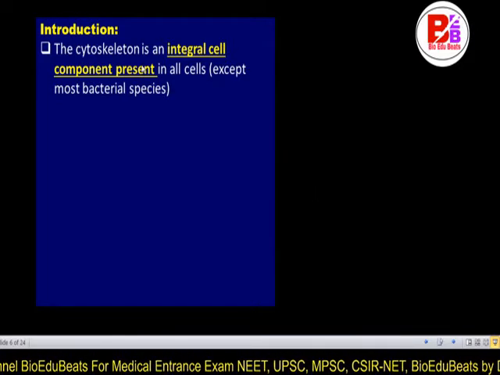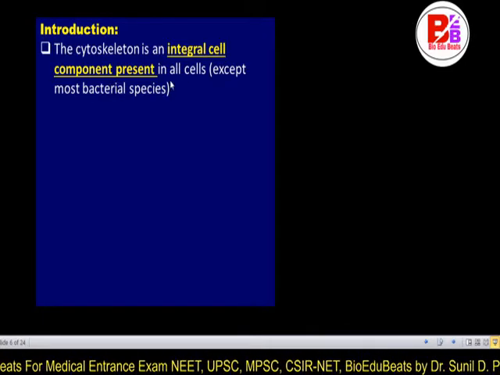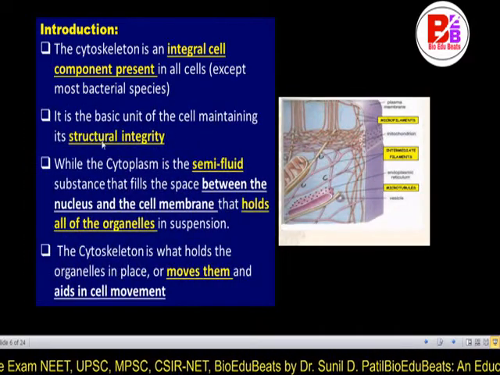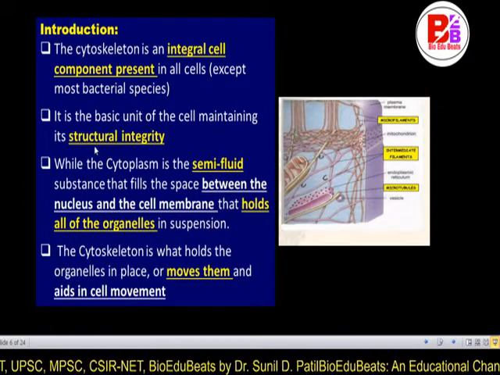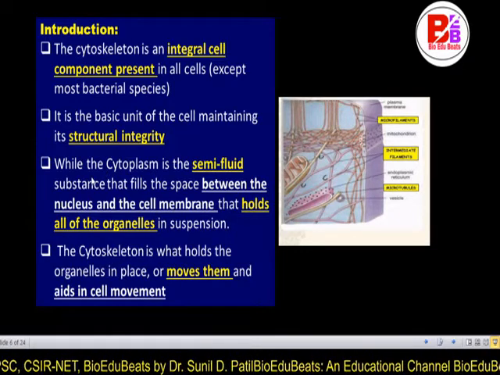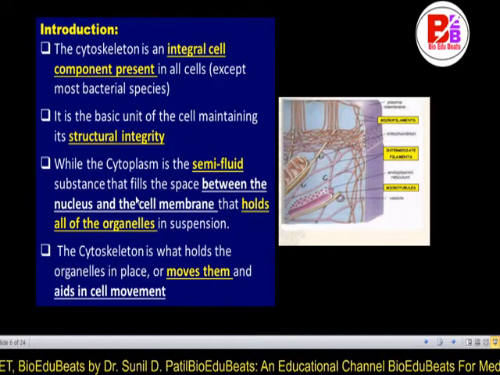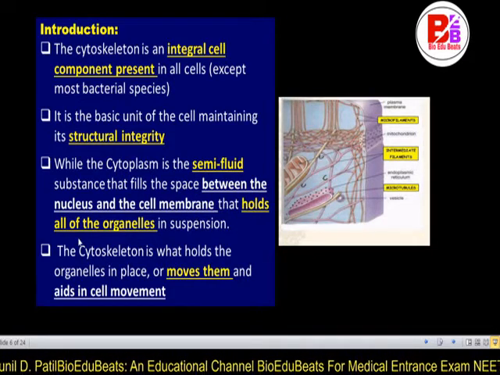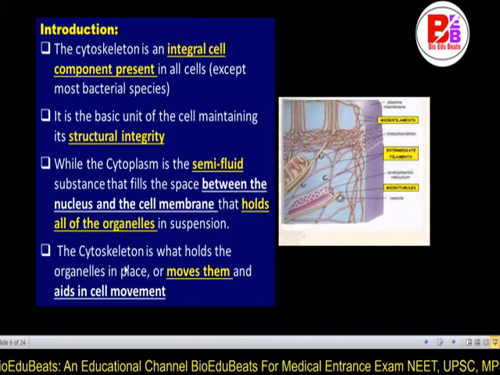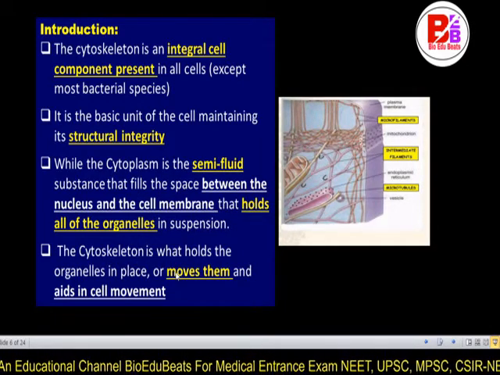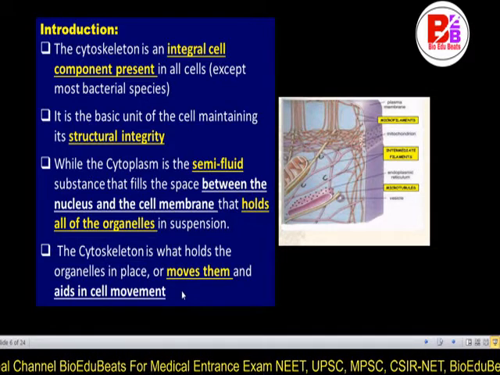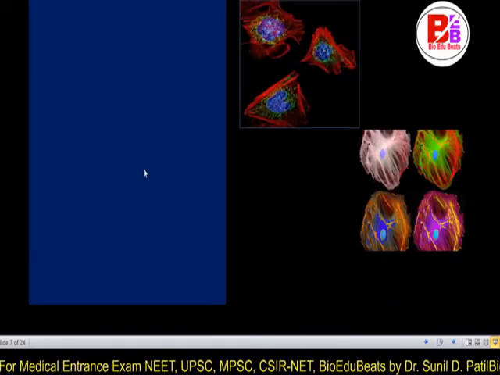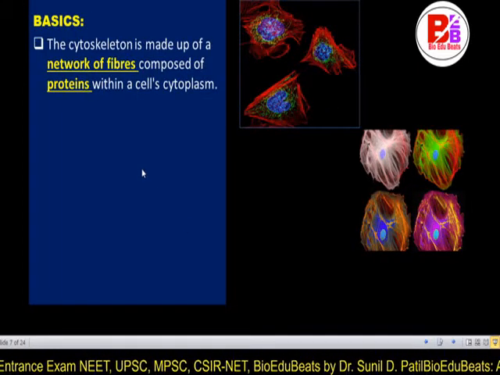In the introduction, the cytoskeleton is an integral cell component present in the cell, except in some bacterial species. It is the basic unit of the cell, maintaining its structural integrity. The cytoplasm is the semi-fluid substance that fills the space between the nucleus and the cell membrane, and it holds all the organelles of the cell in suspension. The cytoskeleton holds the organelles in place or moves them, and aids the movement of the cell. Due to the cytoskeleton, cell movement takes place easily.